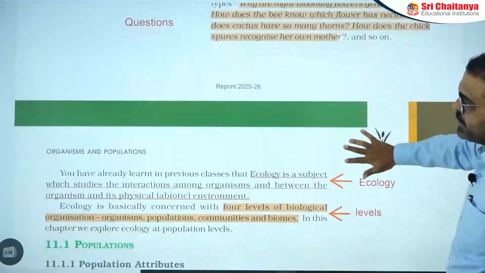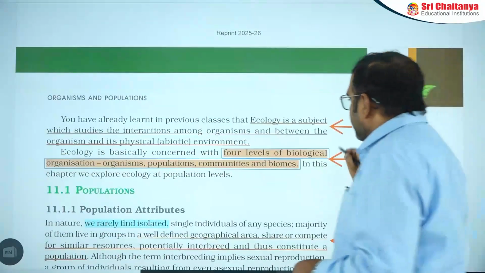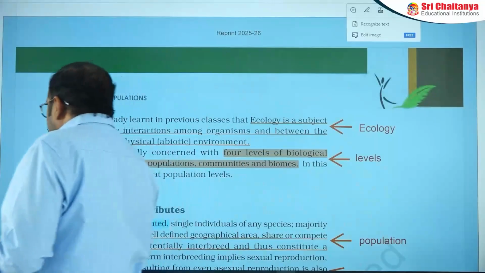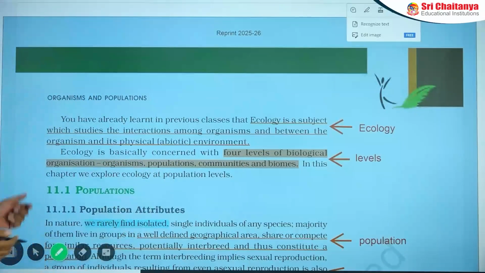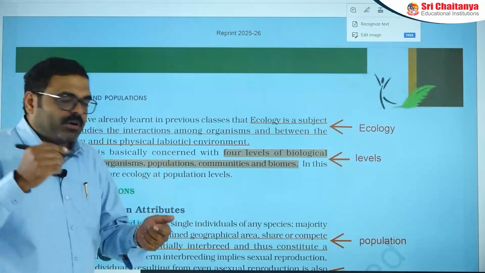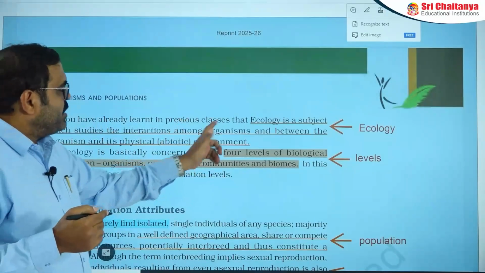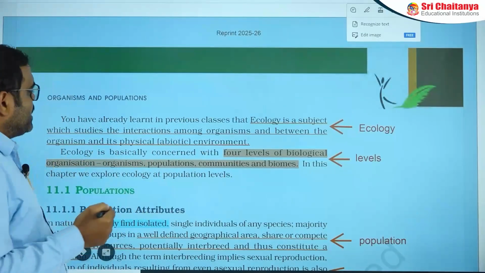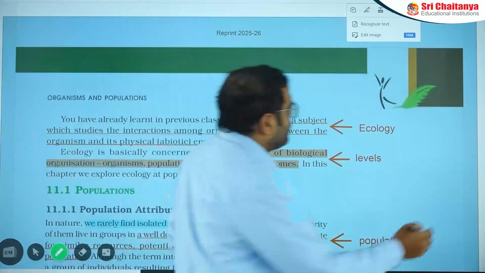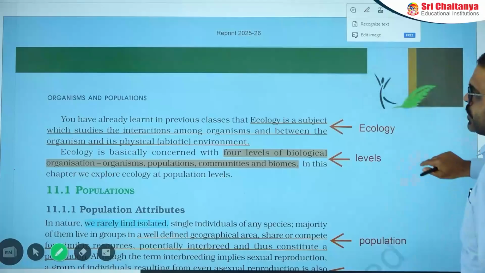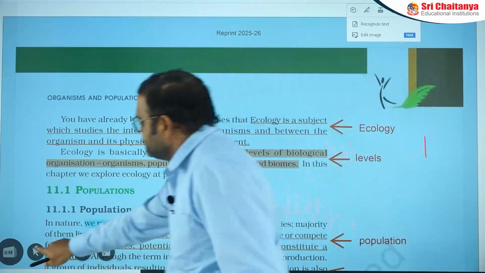Next point here is the ecology definition. The definition of ecology explains that it is a subject which studies the interactions among organisms and between the organisms and the physical abiotic environment. So here biotic and abiotic environment conditions together will be influencing.